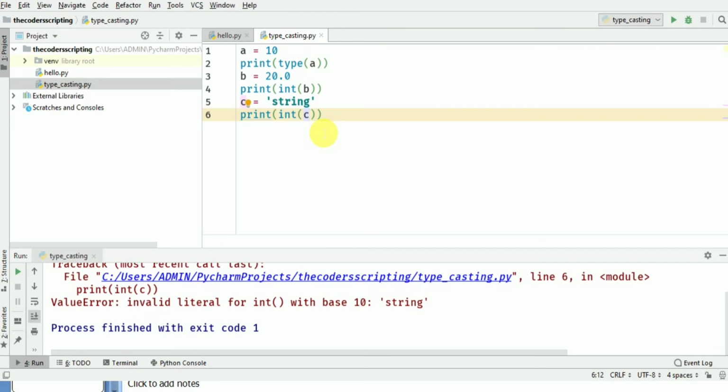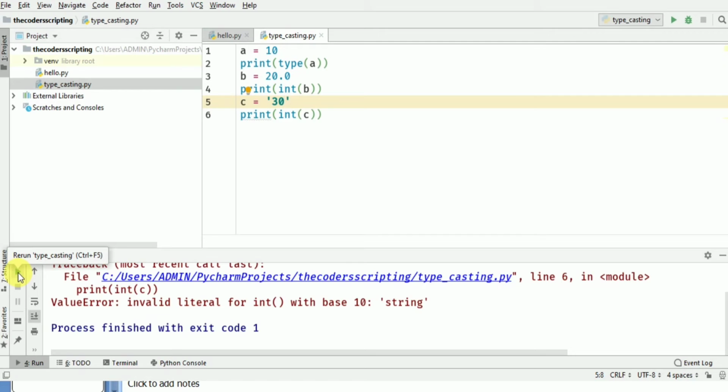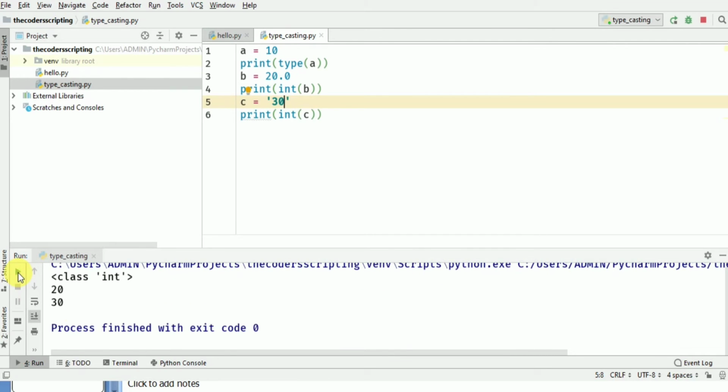So if I put here 20 or 30 into a string, and now if I convert it into int type, let's see if we get the same error or not. Okay, so we did not get any error because it is a numerical type string. So it was typecasting into int type. Let's see for float type.